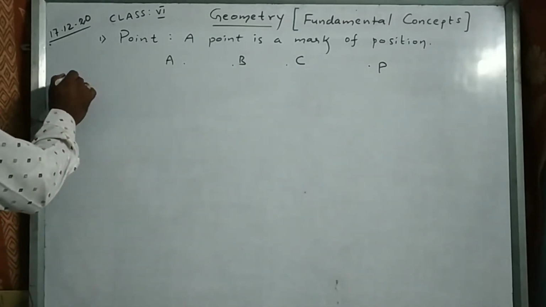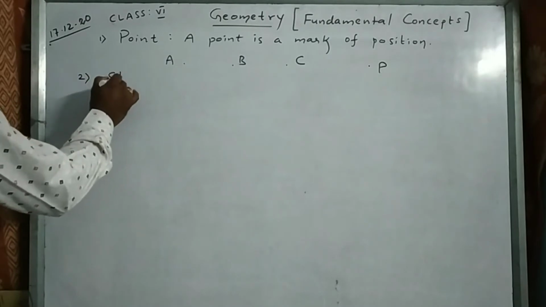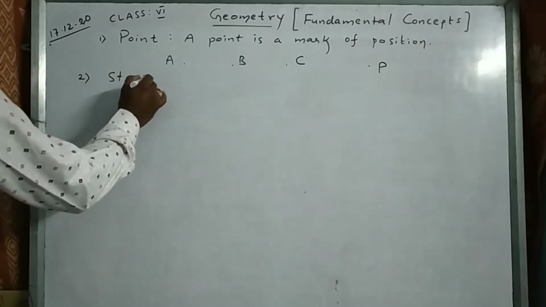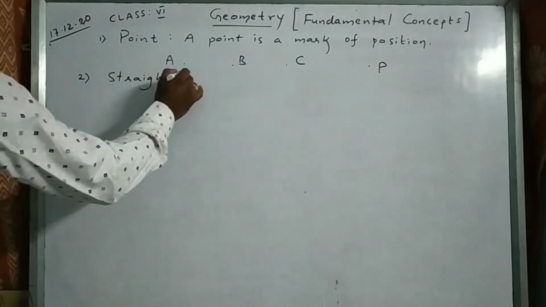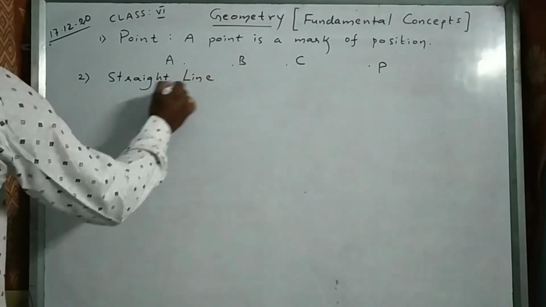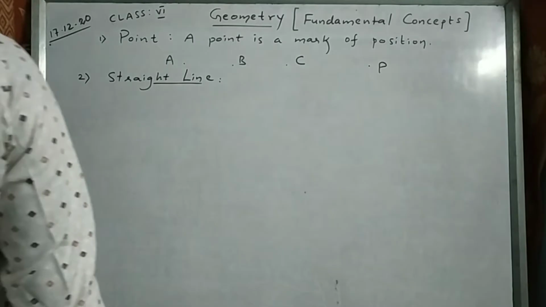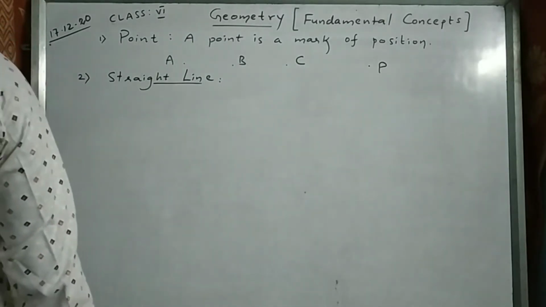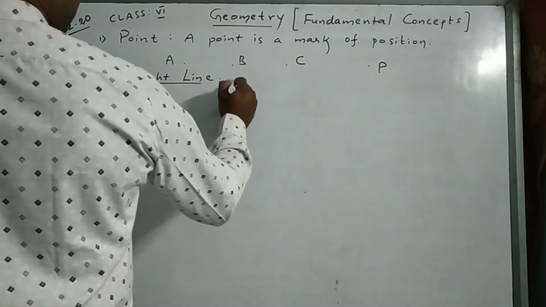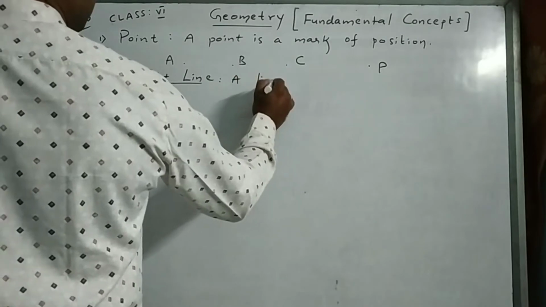Line. Line means straight line. Straight line, or simply we say that line. No problem. The definition of straight line is a line has only length.